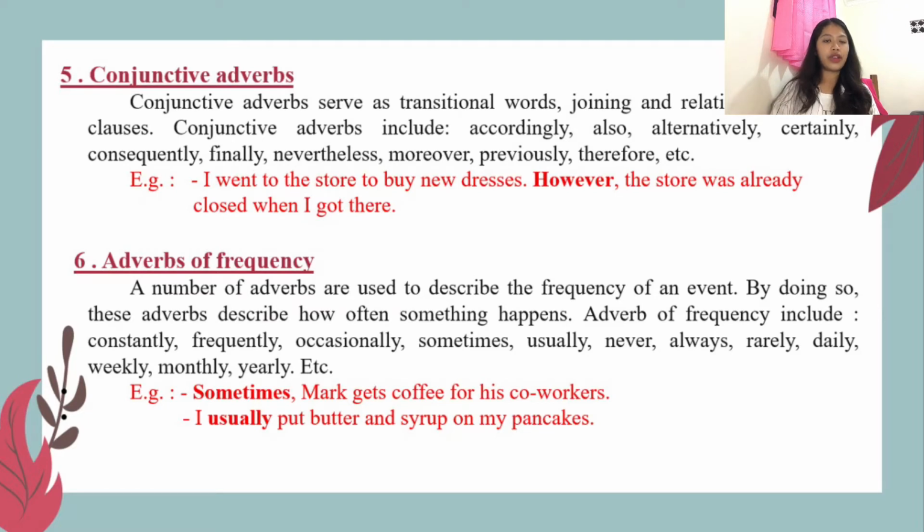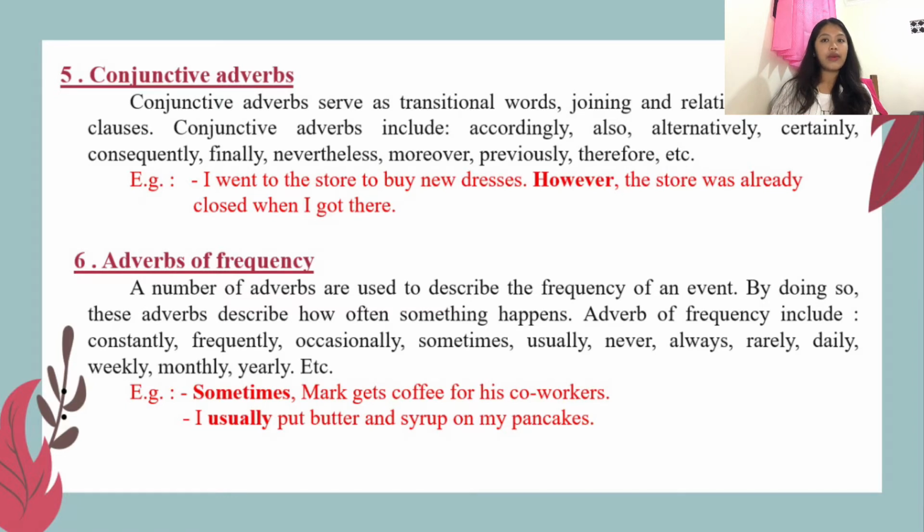Next, the conjunctive adverb. Conjunctive adverbs serve as a transitional word joining related independent clauses. Conjunctive adverbs include accordingly, also, certainly, finally, nevertheless, moreover, superficially, and therefore. For example, I went to the store to buy new dresses, however the store was already closed when I got there. So here the adverb is however, because it joins related independent clauses, and it serves as a transitional word.